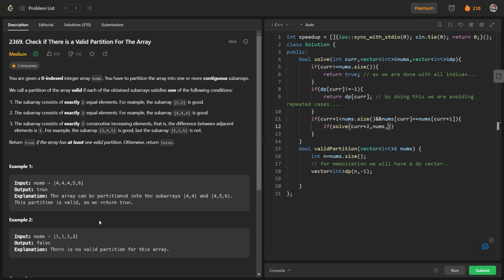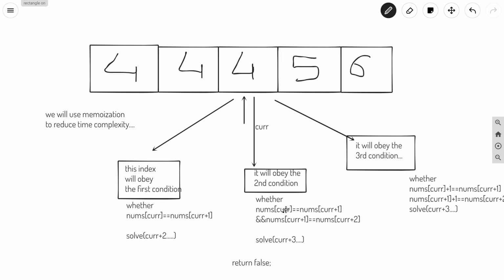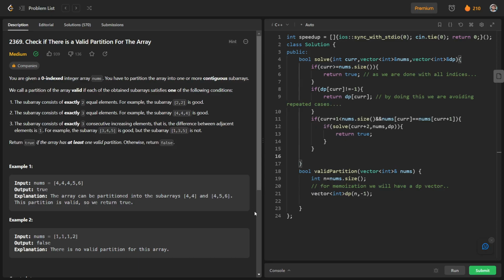So solve for current plus 2 with nums and dp, if it returns true, we will just return true. Otherwise we will check the second condition. For this, the second condition is if current plus 2 is less than nums dot size, and this condition should be valid.